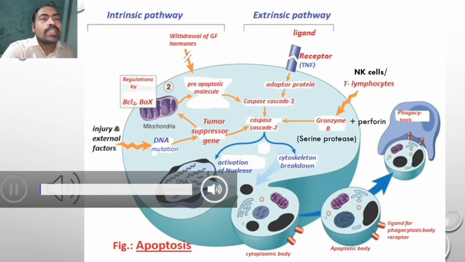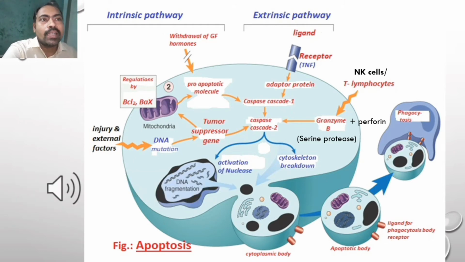If you see the right side, from the NK cells and T lymphocytes, granzyme B, the serine protease, is released, which in combination with perforin, a pore forming protein, activates caspase cascades. Now coming to the left side, the intrinsic pathway.